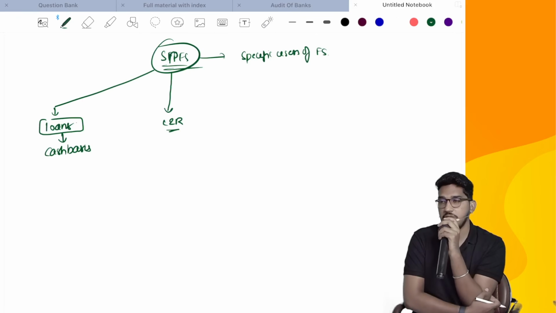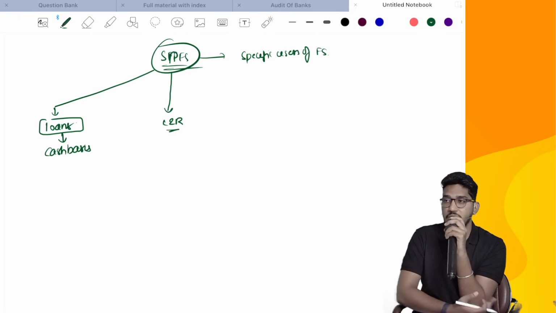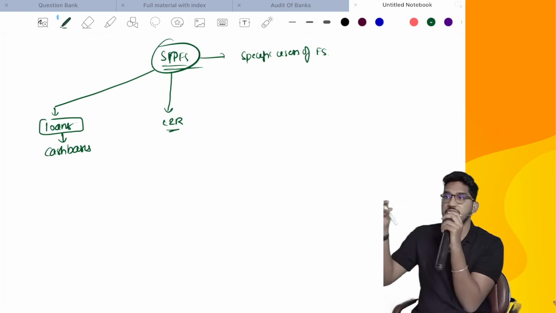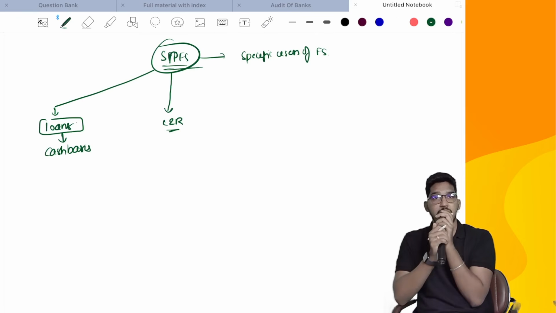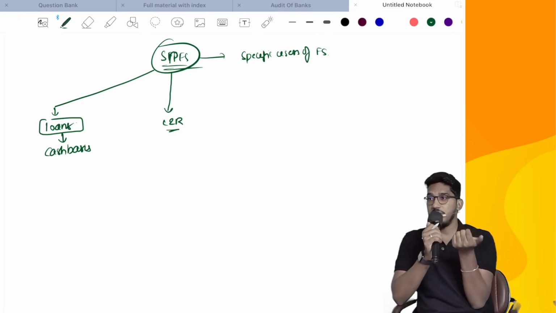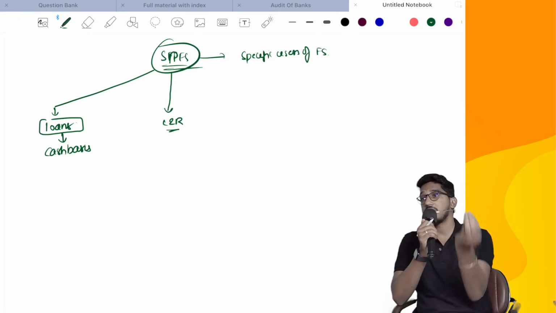Like they might be doing 3-4 projects, but they are required to segregate the expenses and show them in the financial statements project-wise. For each project, what is the expense, and for each project, what is the revenue. So this could be one case where you might be required to prepare the financial statements only to fulfill the requirements of that regulatory authority.